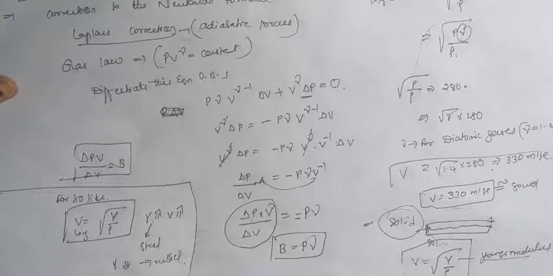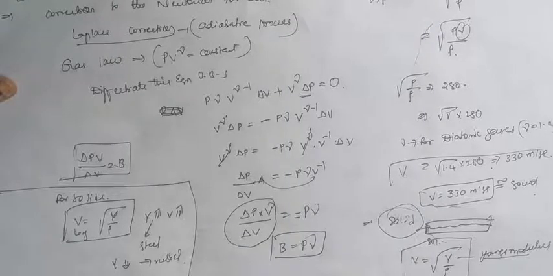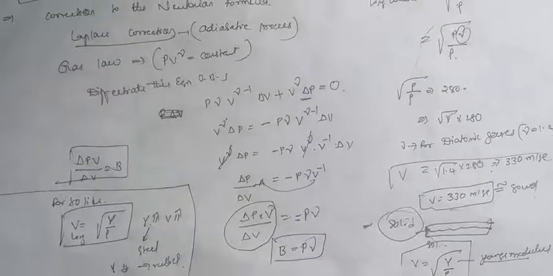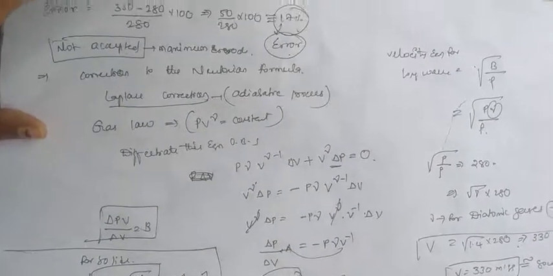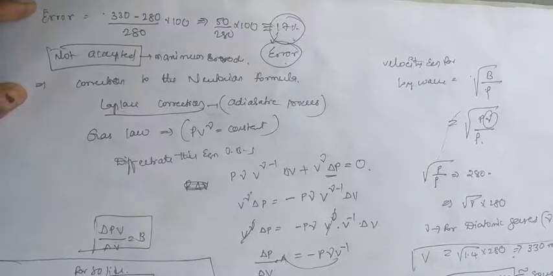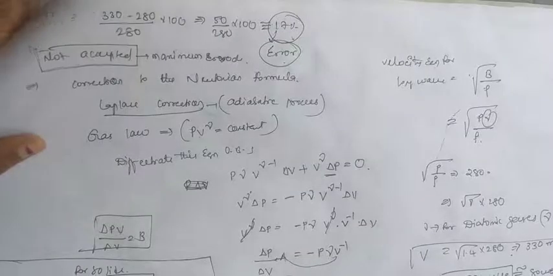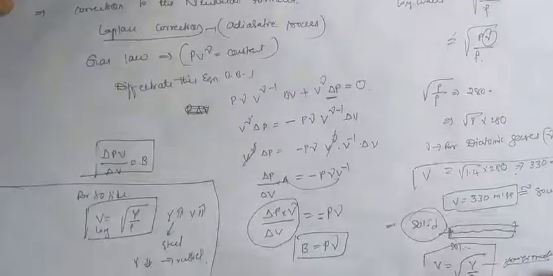That mainly depends on the tension and the mass. Tension gives the restoring force, mass gives the inertia. But in the case of longitudinal waves we consider the medium, and depending on the medium there are changes in the velocity equation. Young's modulus is for solids, bulk modulus is for gases. So here we have a correction, that is the Laplace correction to the Newtonian formula. Okay, thank you.